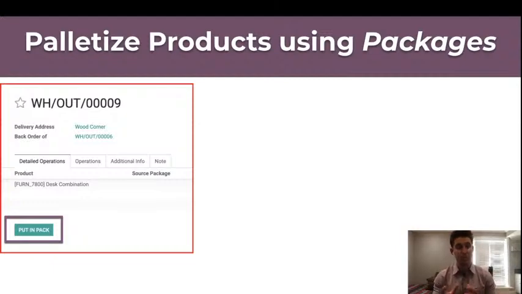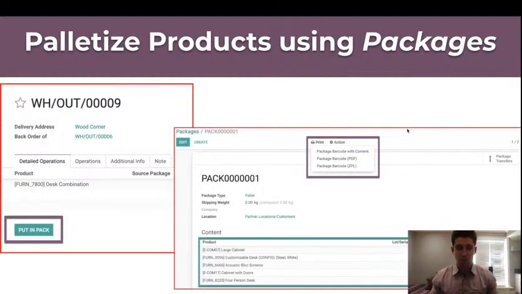It could be that we want to put them on pallets right before shipping out. However that works, you're going to be able to use Odoo to put these in a pack, and in that pack, we're going to be able to see the full list of the contents that are in a particular pallet. So we're going to be able to move these pallets around, and all these products will move with them, but we'll never lose the visibility of all these products being there.